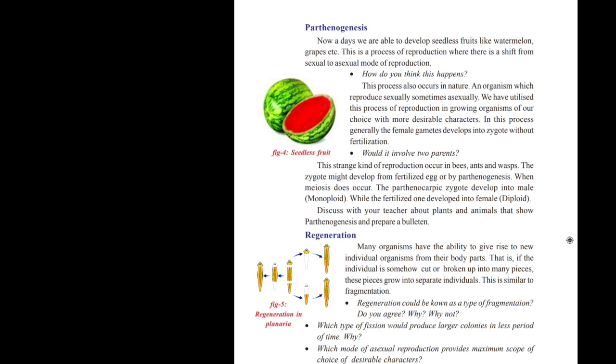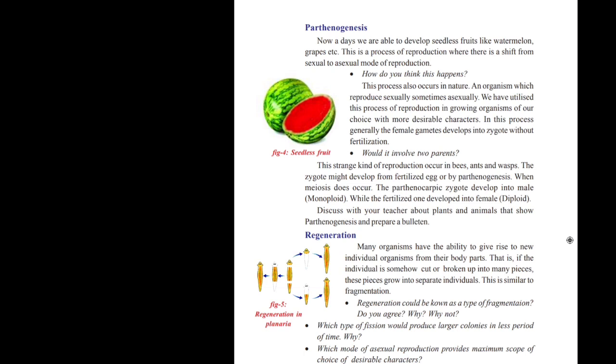regeneration. So regeneration means many organisms have the ability to give rise to new individual organisms from their body parts. For example, take the example of planaria. So if we cut planaria into two pieces, head to middle part and middle part to the tail, immediately the first part develops into another planaria, the second part develops into another planaria.